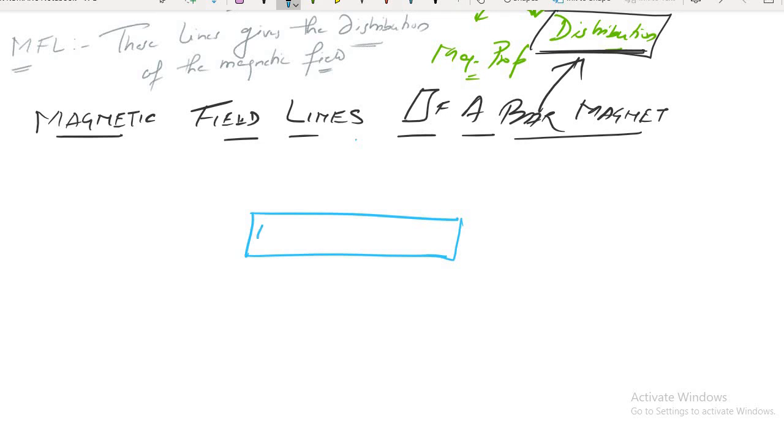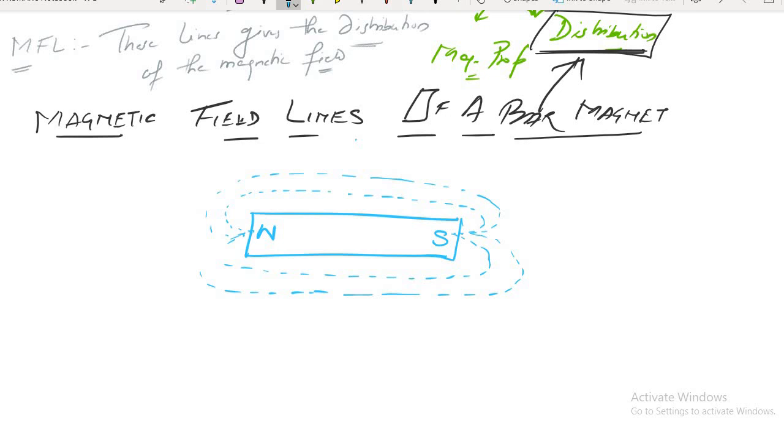This one is a north pole, this one is a south pole. A magnet always has two poles. One pole is north, another pole is south. Now magnetic field lines, you see, look something like this for a bar magnet. Is this clear? Is the picture clear to you? Are you understanding what I am saying? So the magnetic field lines look somewhat like this.